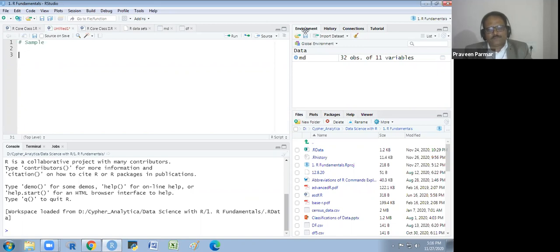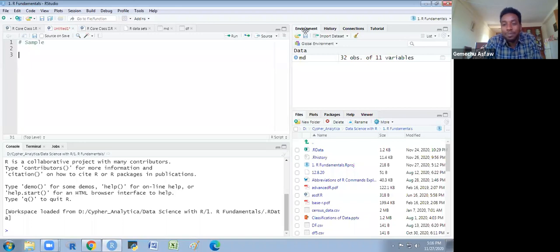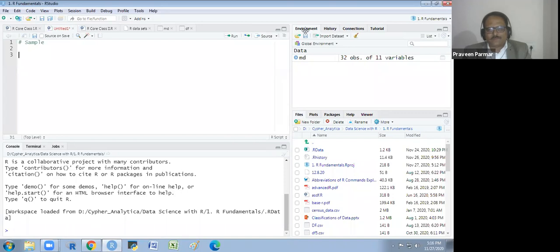It is random. What is the pronunciation of your name? I am a little bit confused about the pronunciation. Gemechu, correct. Okay. Because we Indians are always a little bit confused in the pronunciation of these sorts of words. Gemechu, you are from Ethiopia. Nice. We have had lots of participants from Ethiopia in the last few batches.